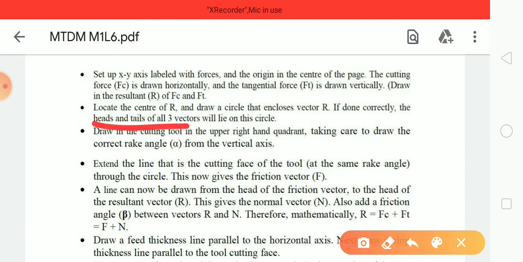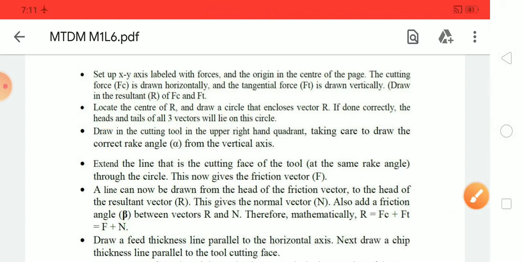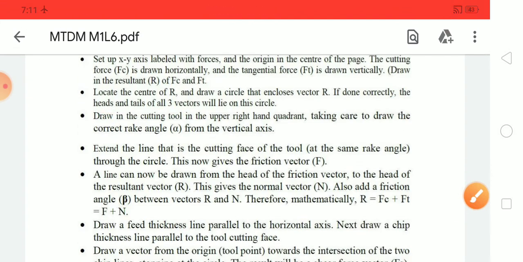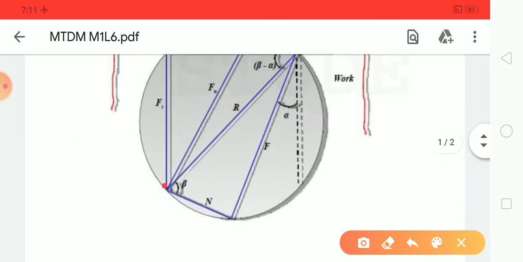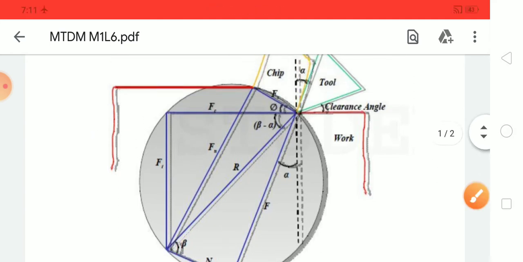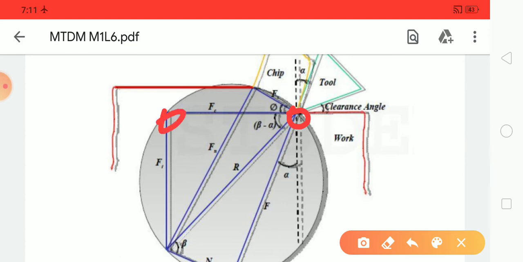This is the second step, and if everything is done correctly, the heads and tails of all three vectors will lie on this circle. Head and tail means this point, and the other ones are this and this. All the heads and tails will lie on the same circle.